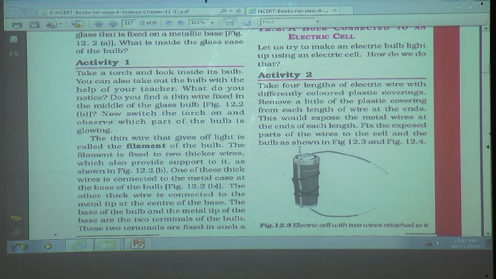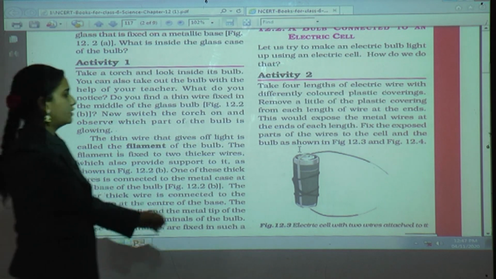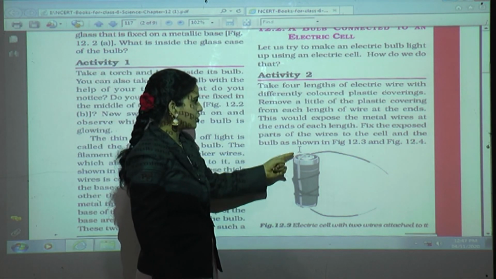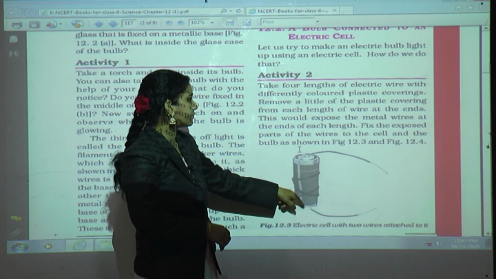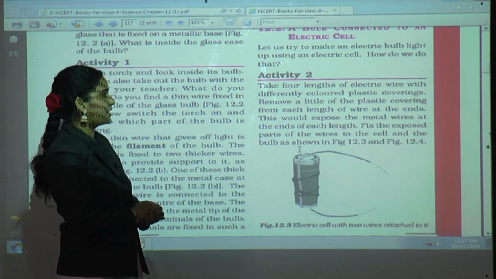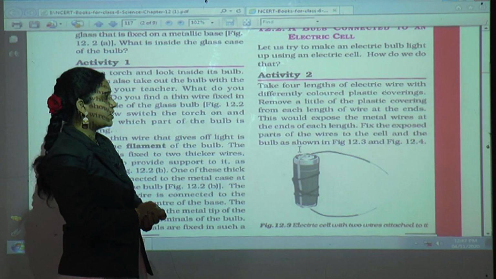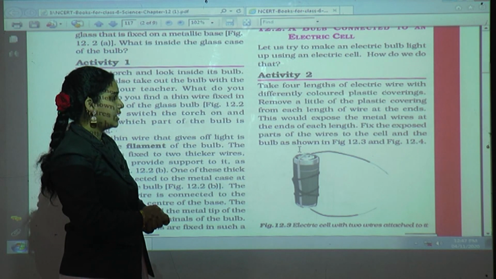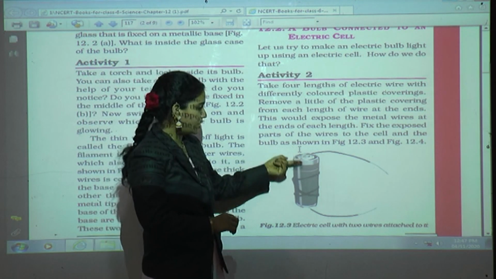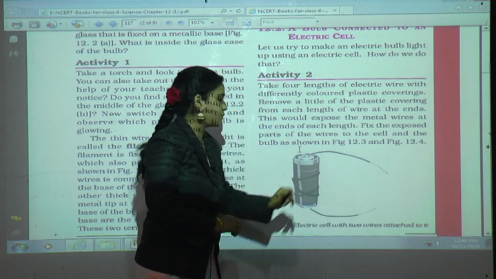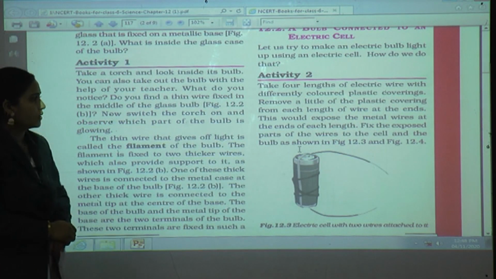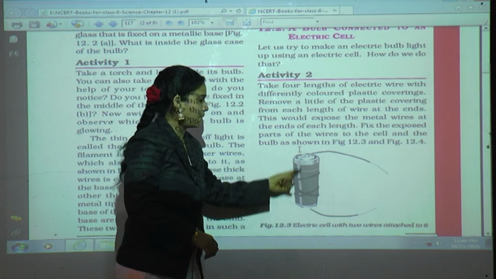Now remove a little of the plastic covering from each length of wire at the ends. This would expose the metal wires at the ends of each length. Fix the exposed part of the wires to the cell and the bulb as shown in figure 12.3. See like this, here are the exposed wires, fixed with the help of the rubber band.